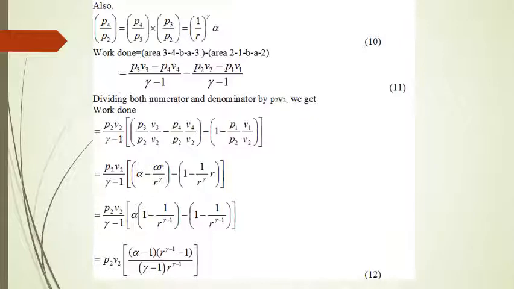If we want to find out P4 upon P2, that can be written as P4 upon P3 into P3 upon P2, that is equal to 1 upon R raised to power gamma into alpha. Now, if we want to find out mean effective pressure, it is basically work done upon swept volume.